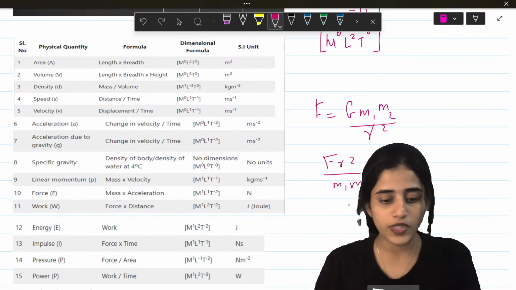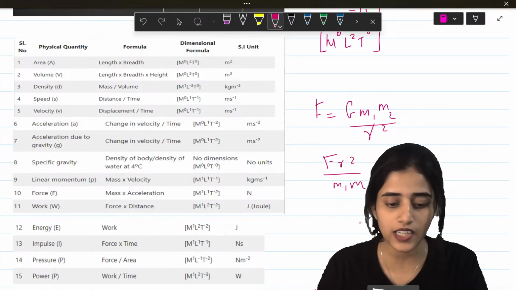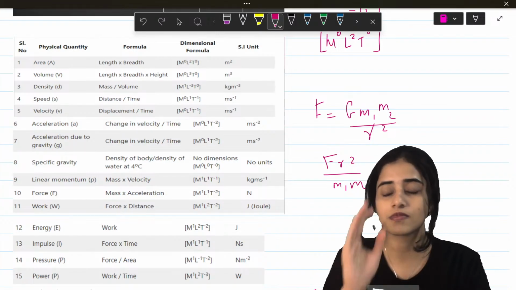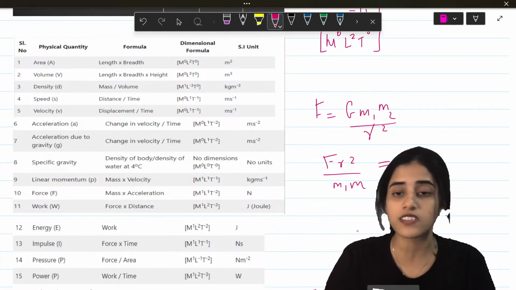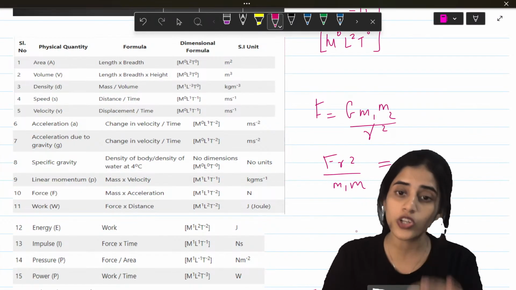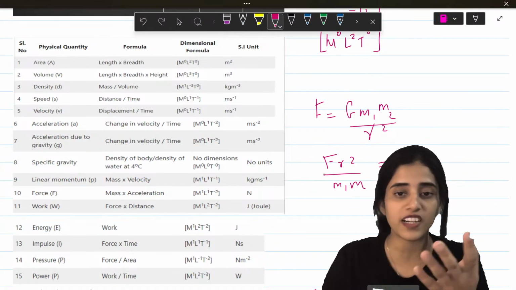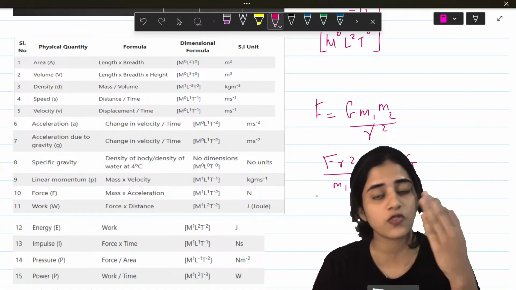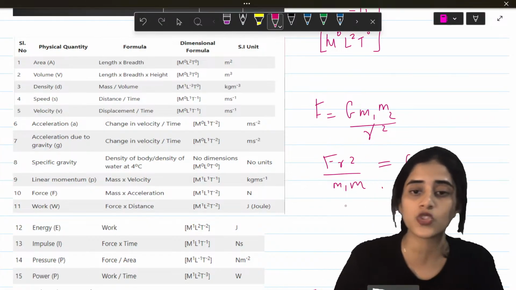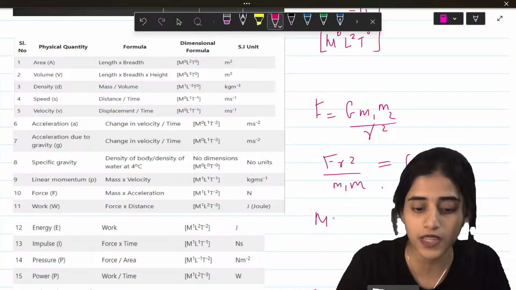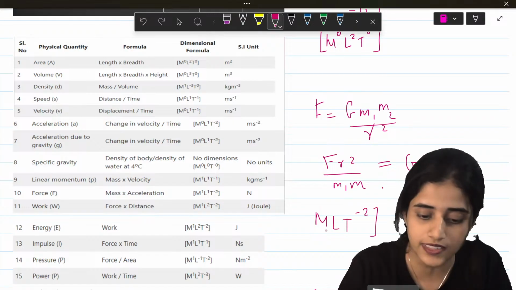Alright, so let's do it. F is equal to... I'm going to find out the dimension of universal gravitational constant. So it's good if you know the dimension of some basic fundamental quantities like force. What is force? Force is mass into acceleration. The dimension of acceleration is L T raised to minus 2. So force would be M L T raised to minus 2.